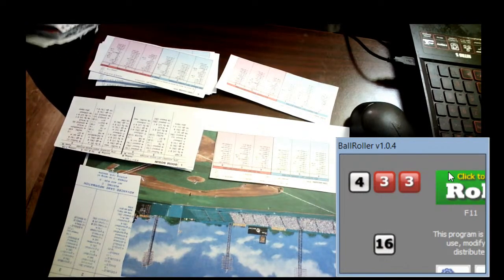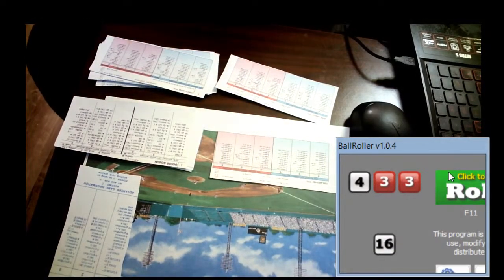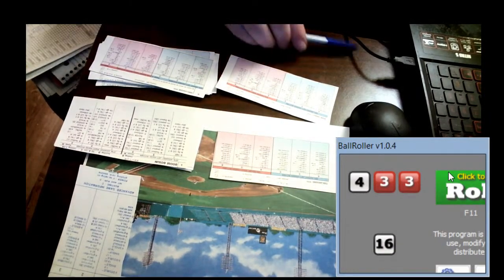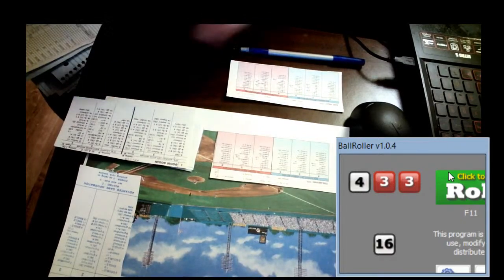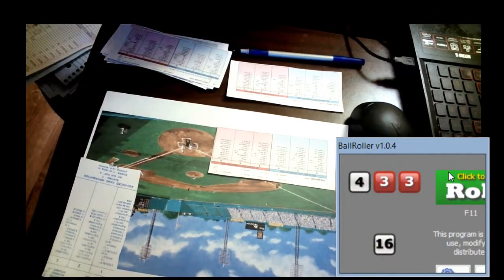And now it's first and second. Here come the Senators. First and second, one away for Buddy Myer. So Myer steps up, and let's see what Mr. Myer wants to do.